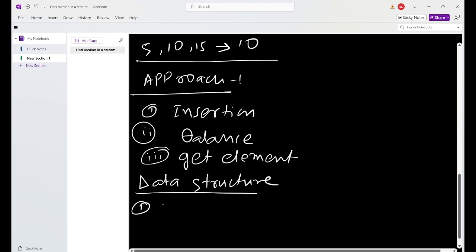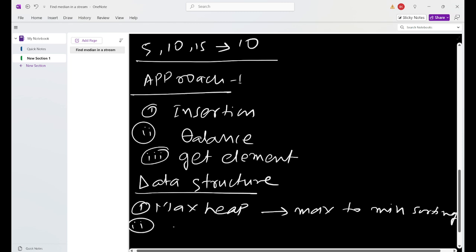Then we use the max heap for max to min sorting, and second, the min heap. Min heap means min to max sorting.